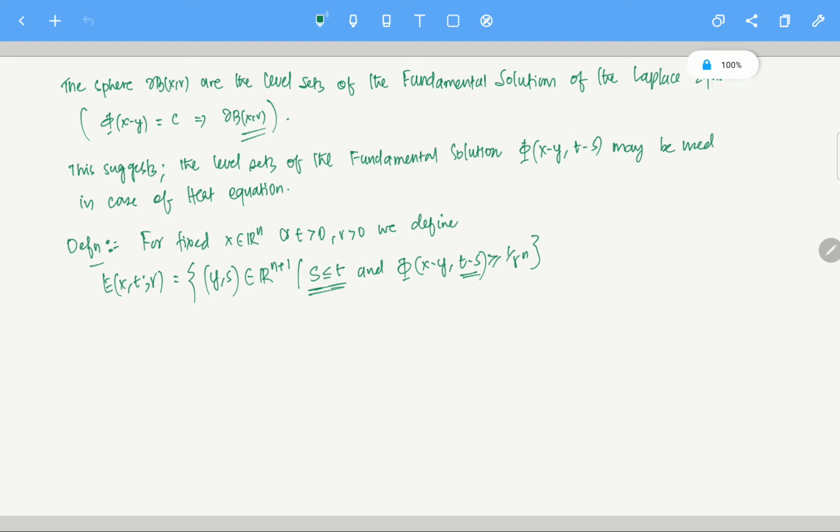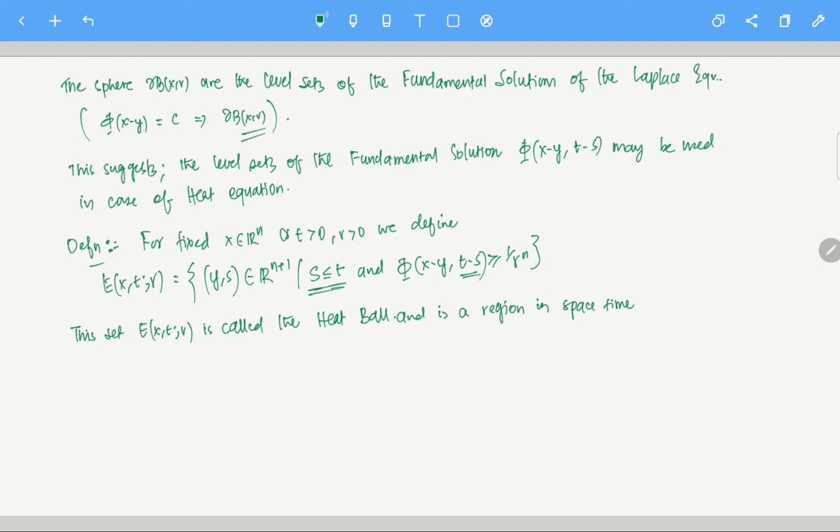Okay, so let's look at what exactly this thing is. Property 1 of this set. So what is so special about this set? This set E of x, t, r is called the heat ball. Clear? Okay, and it is a region in space time, right?